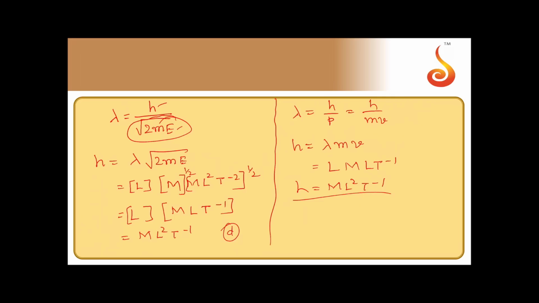And another advantage here is h is a universal constant. You can use even simpler equations like E is equal to h nu, or mvr is equal to nh by 2 pi. You can use n is constant, 2 pi is constant, they are dimensionless. So h should have same dimensions as that of mvr, that is angular momentum. So mvr will give you M L squared T to the power minus 1.